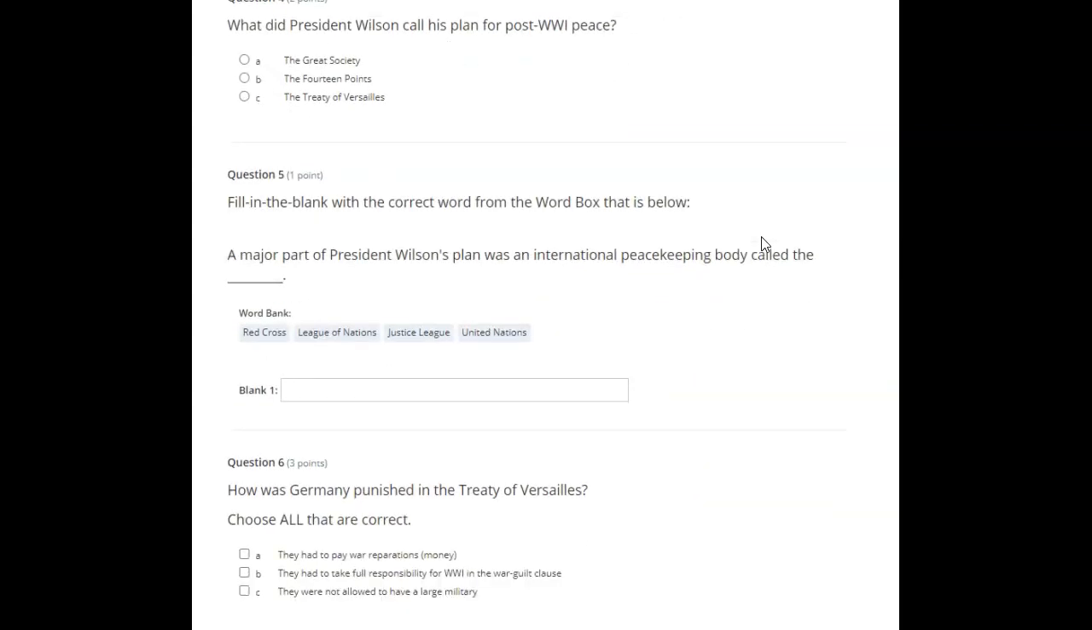What did President Wilson call his plan for post-World War I peace? A. The Great Society. B. The 14 Points. C. The Treaty of Versailles.